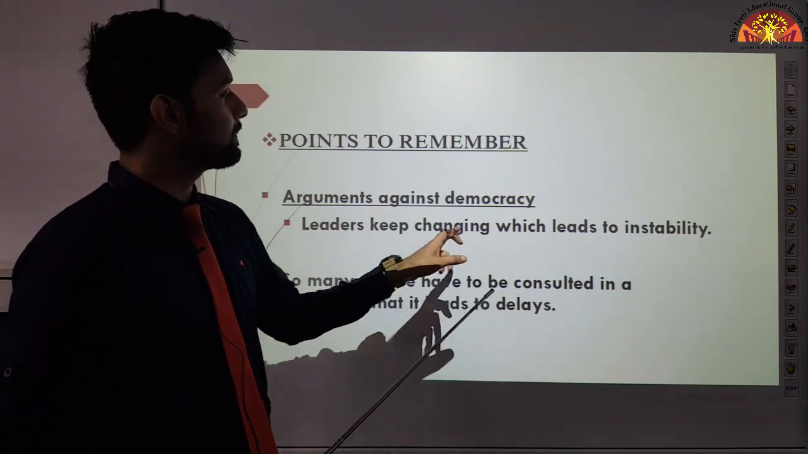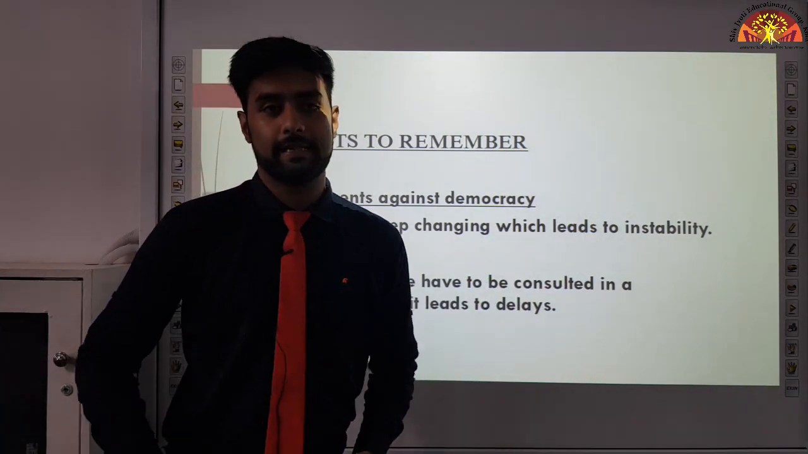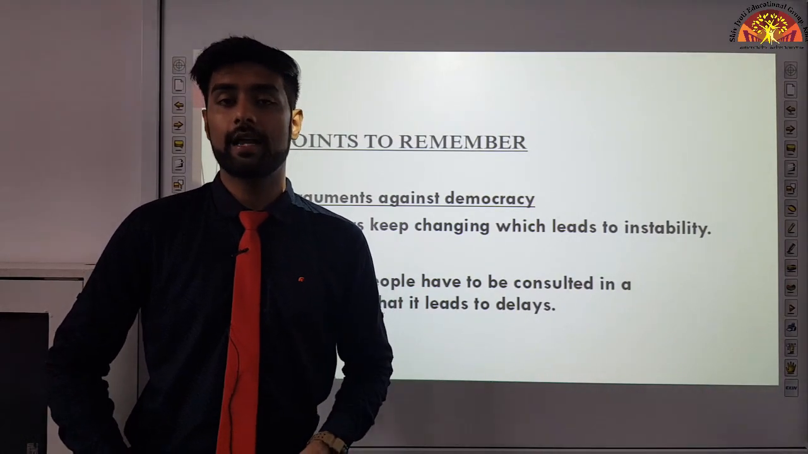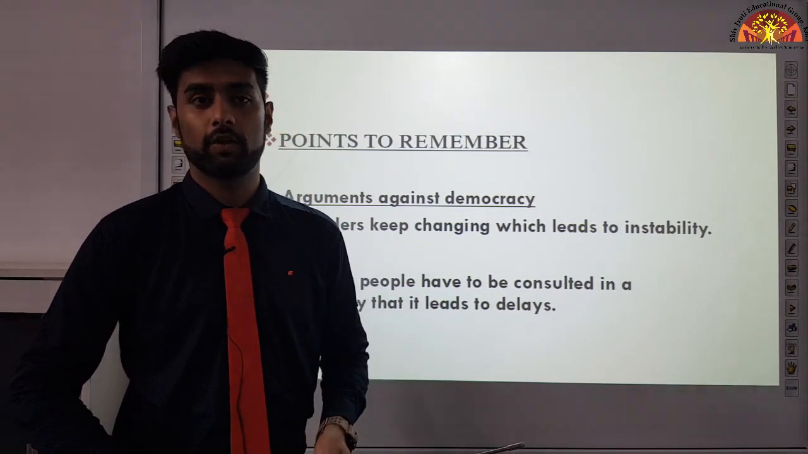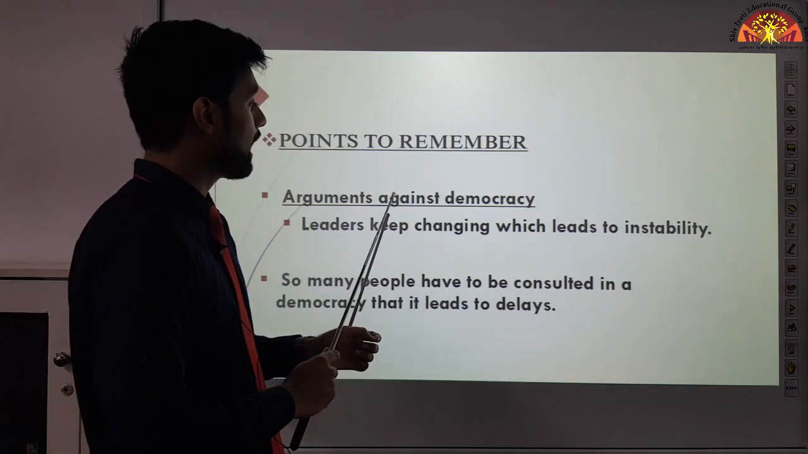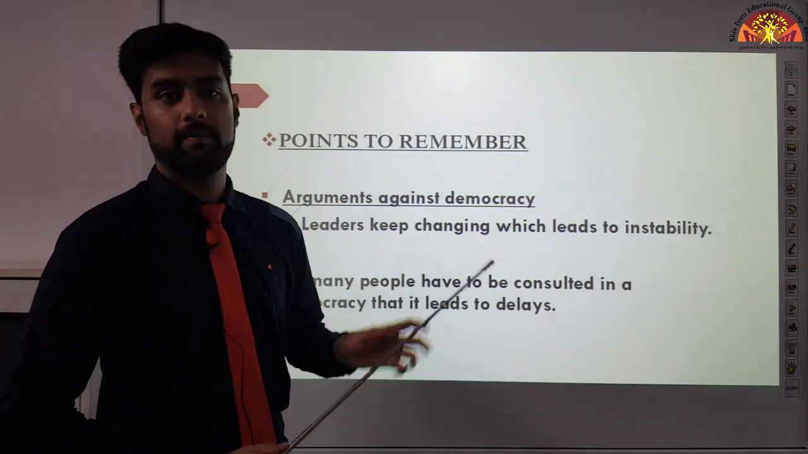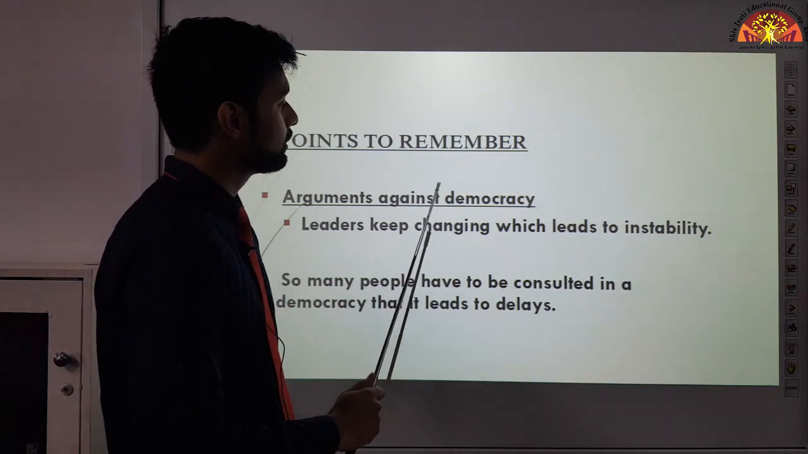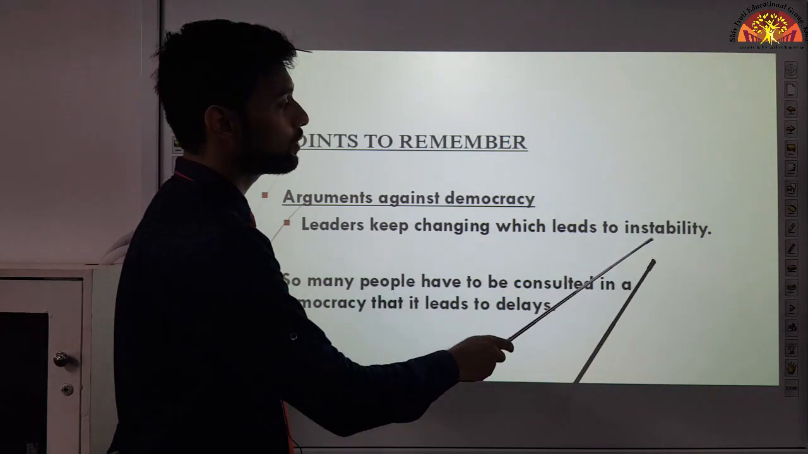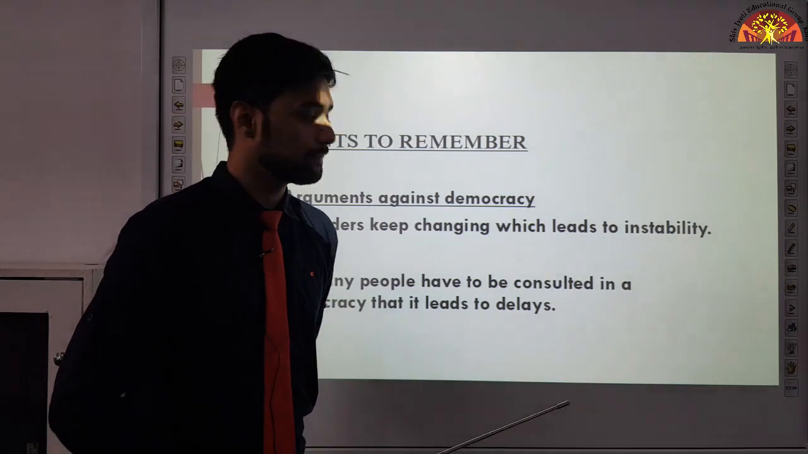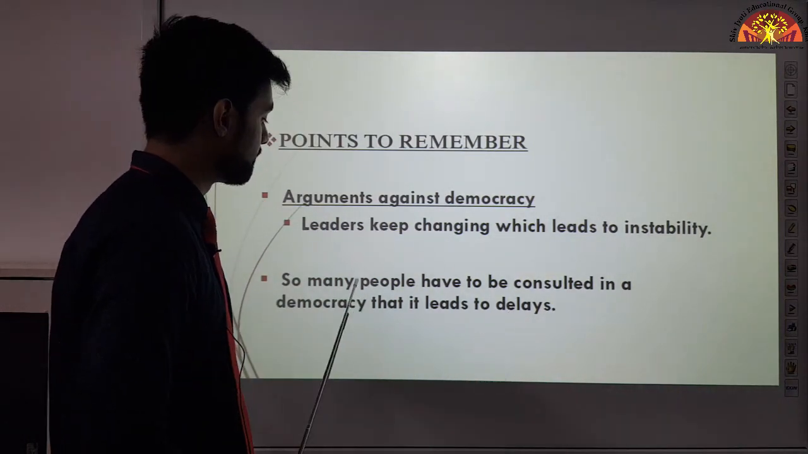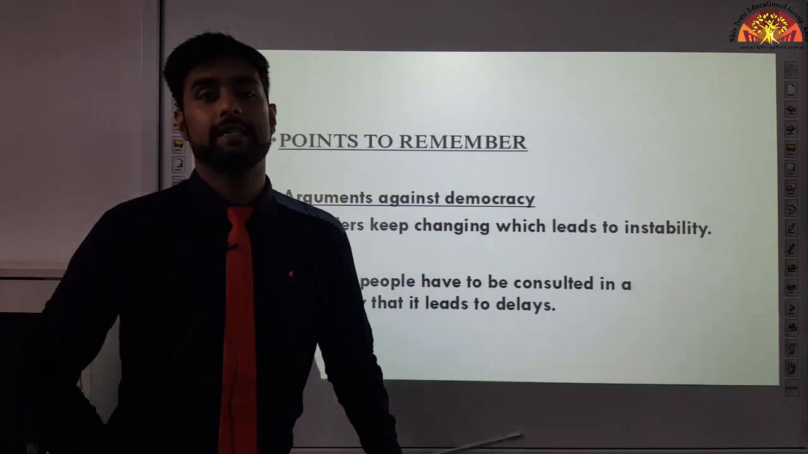See, leaders keep changing, which leads to instability. In a democratic government, what happens? Every 5 years or so, what happens? Leaders change. Okay, so we are saying arguments against democracy. हम democracy के against arguments दे रहे हैं कि जो leaders हैं वो change होते रहते हैं, which leads to instability. Okay? So many people have to be consulted in a democracy that it leads to delays.